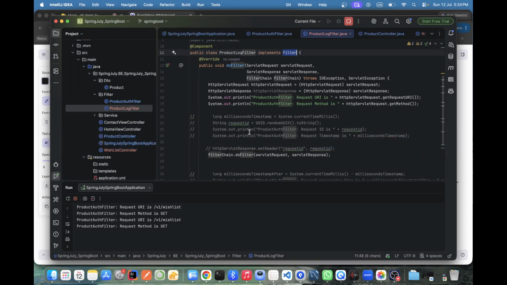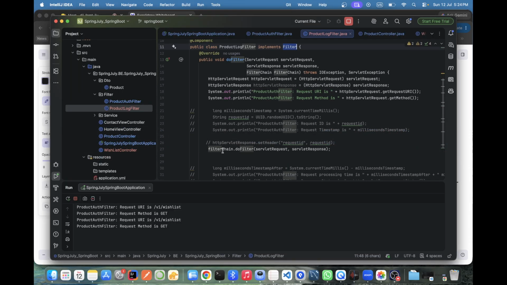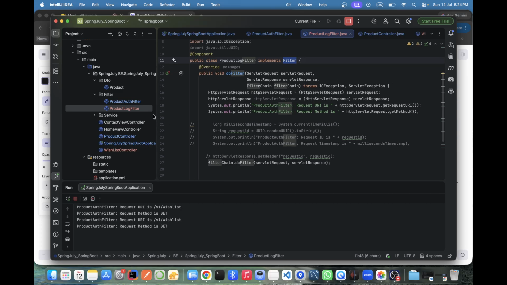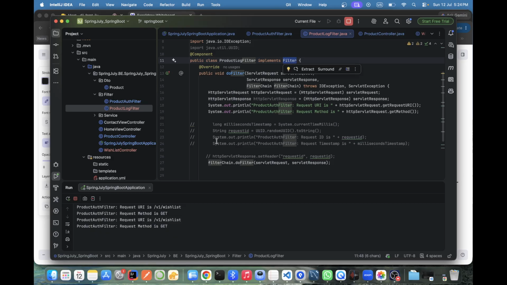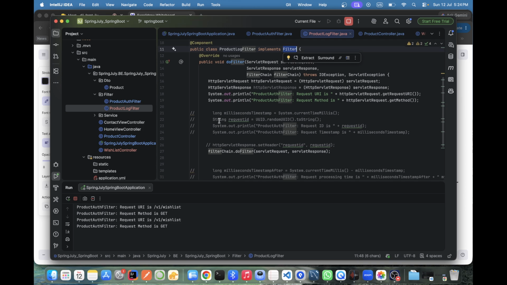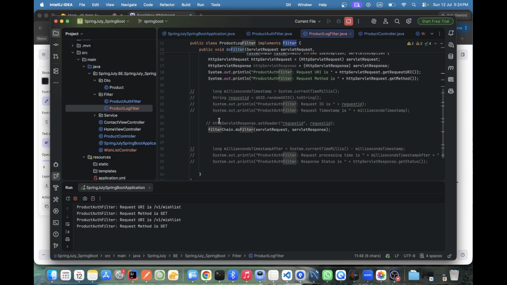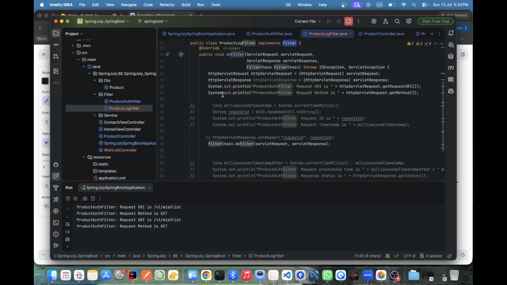So see it. Suppose I hit a request from the client, hit the /URL something, correct? Now they know I need to call this filter. With the help of this filter, suppose in my application there is only one filter now, the product log filter only. Okay. Now this filter came, and one second, I will do it more practically so you will understand.